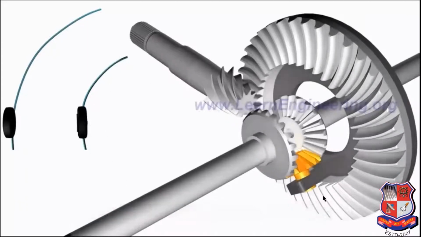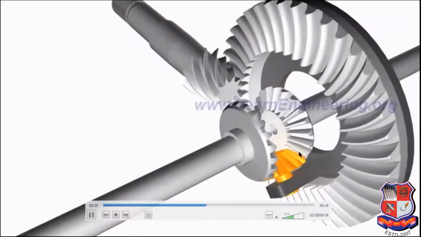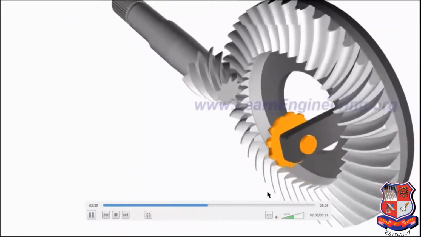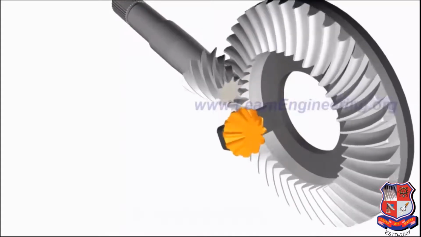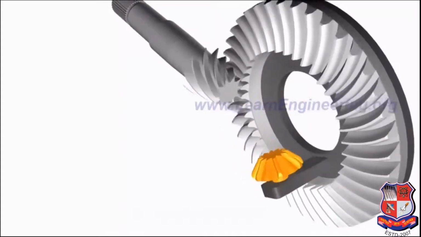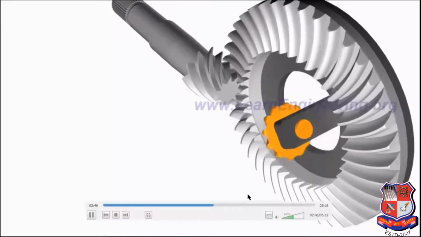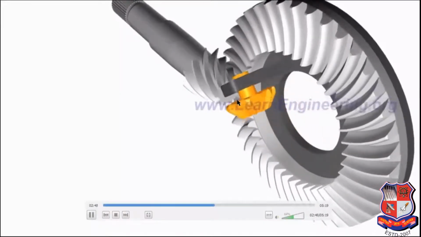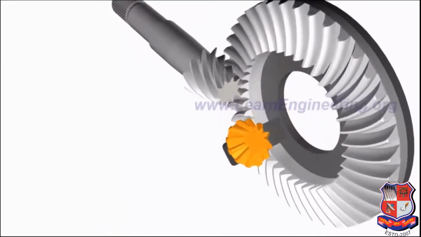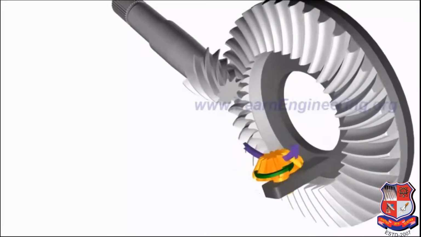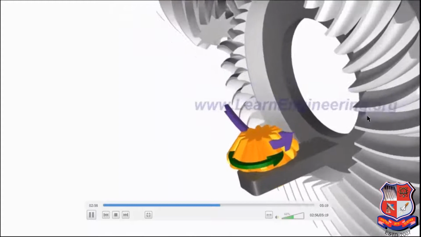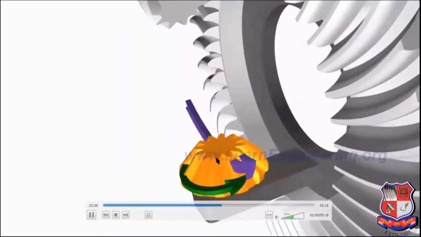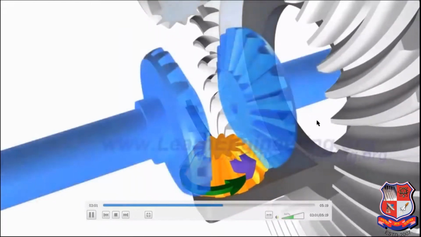Here we see this relative motion taking place inside this. So here the pinion is also rotating on its axis. Because of that, it will rotate on a horizontal axis and also rotate on a vertical axis. Okay, so the sun gears rotate at different speeds.